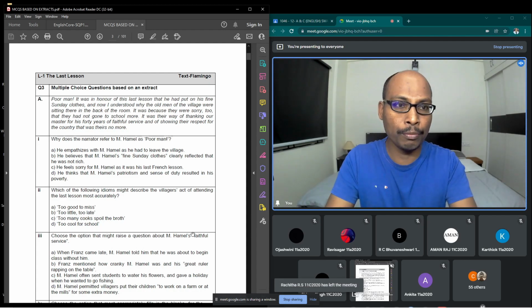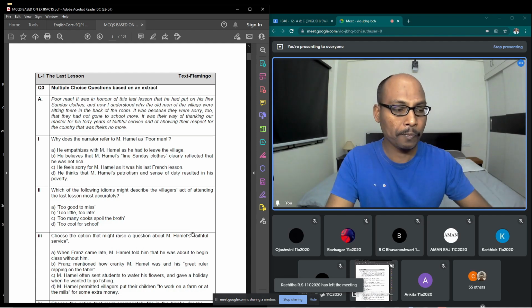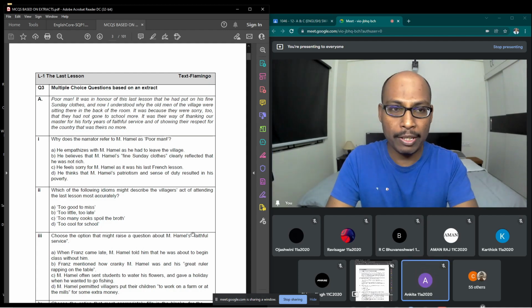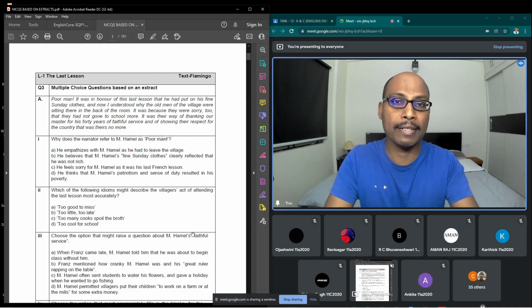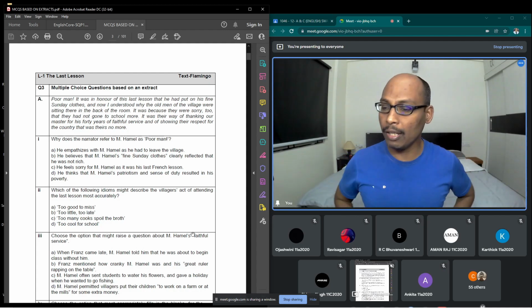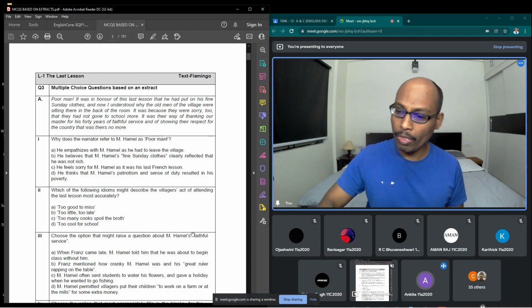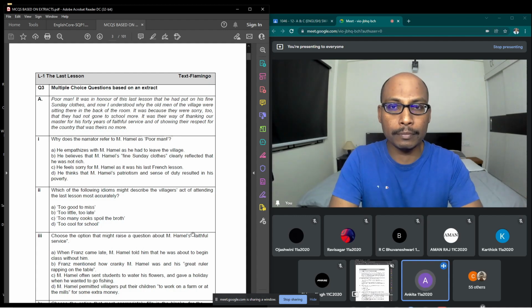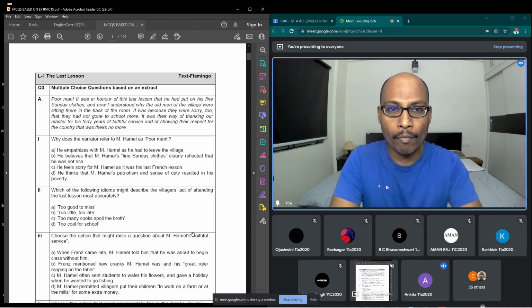Now coming back to my part, Ankita, are you there? Yes, sir. Right. So first you have to note down the name of the lesson, name of the writer. Though it looks silly, you will remember if you do this practice at least one day before the exam. Next is the summary you have to remember, and third, can you tell me the characters in that story, The Last Lesson, Ankita? Yes, sir. It was M. Hamel, Franz, and some other people like Hauser, the blacksmith, the watcher with his apprentice.